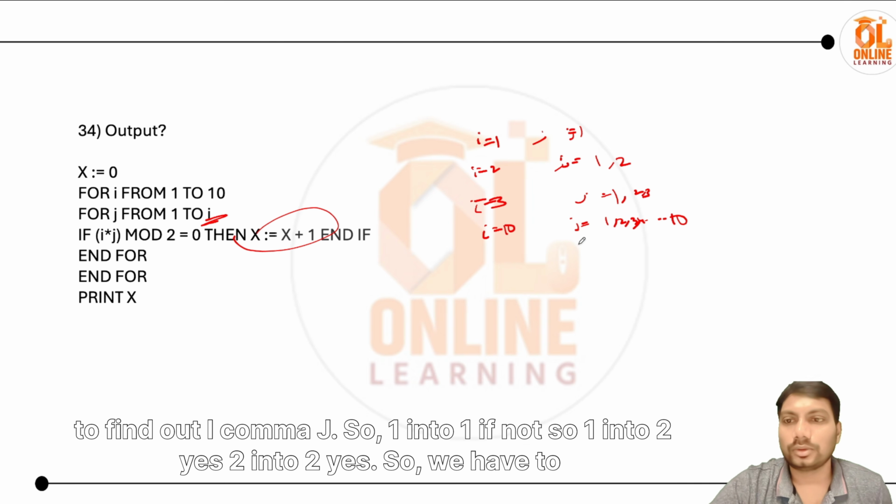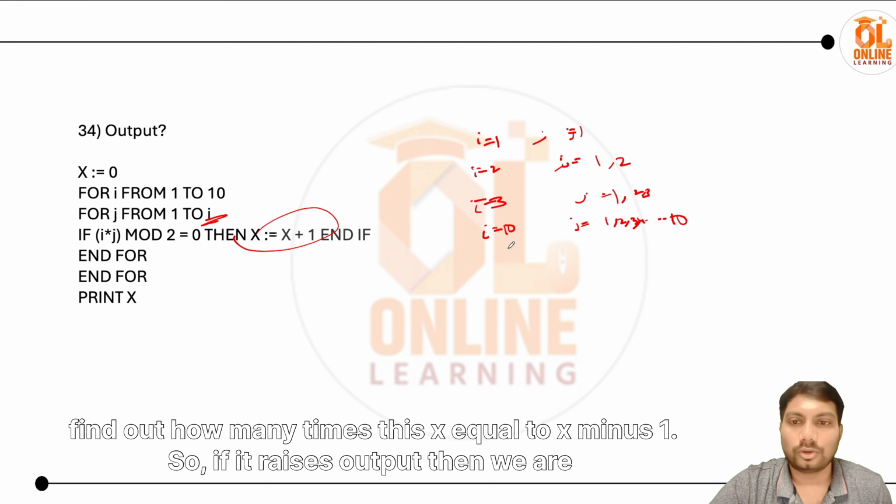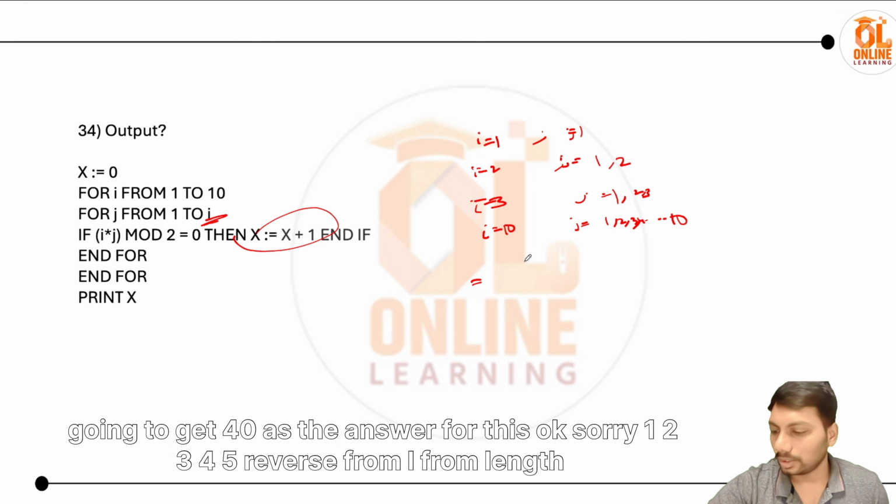Yes, so you have to find out i comma j. 1 into 1 is not, so 1 into 2, yes, 2 into 2, yes. So we have to find out how many times x gets incremented by 1. If we trace the output, then we get 40 as the answer for this.